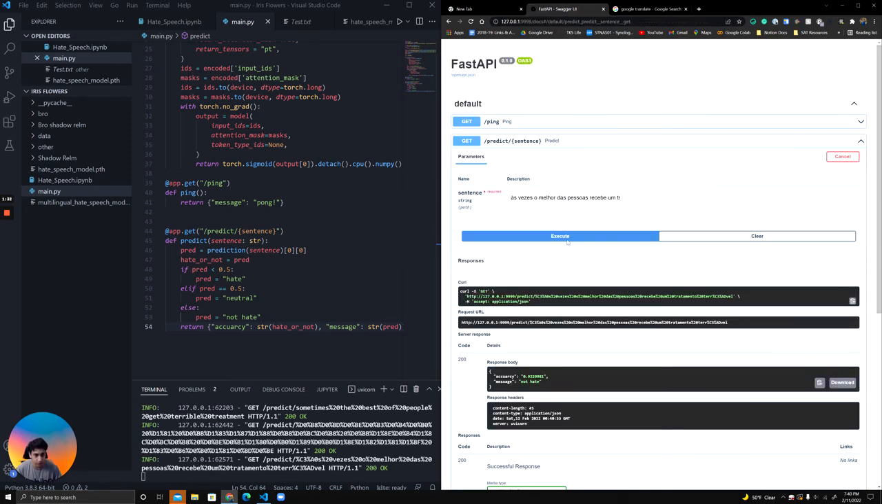I think this one doesn't work. Oh yeah, this one doesn't work. So it just goes to show that this model isn't perfect, but it's pretty good that it can determine whether it's hate or not, even if the words are scrambled up in different areas, and it's able to contextualize a lot of different places.